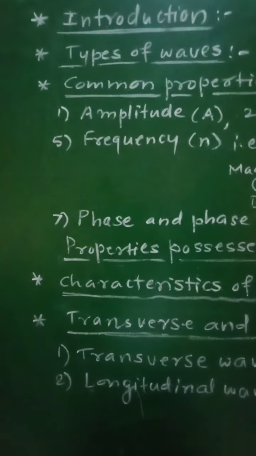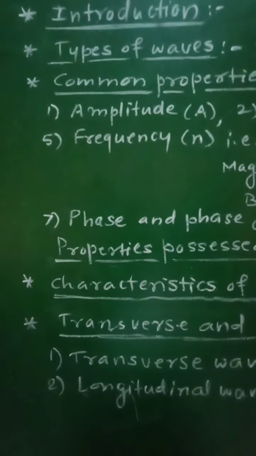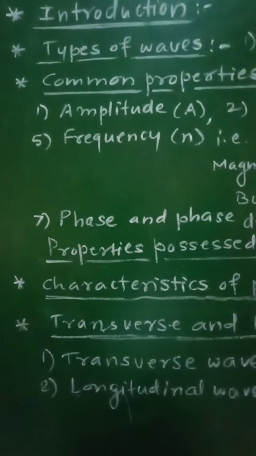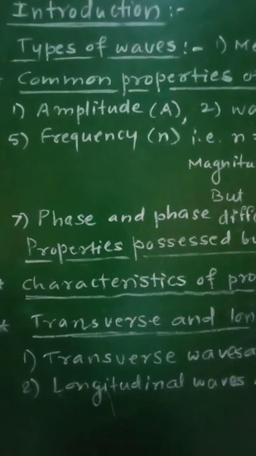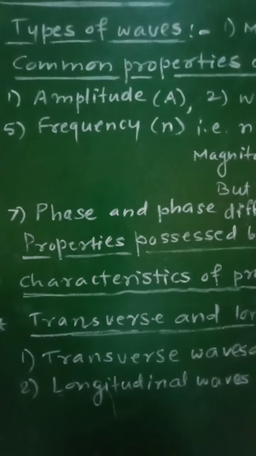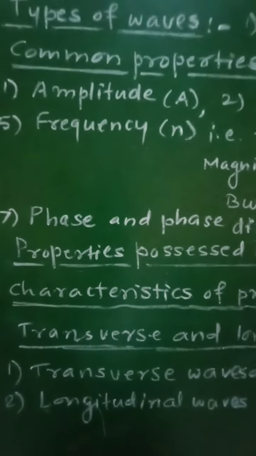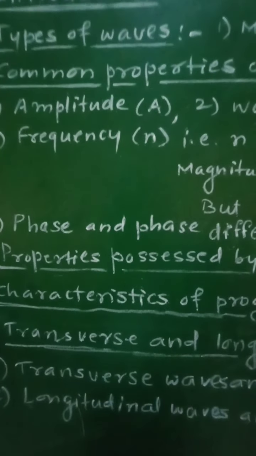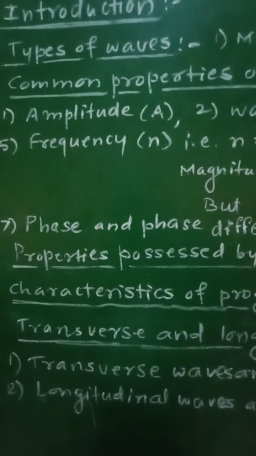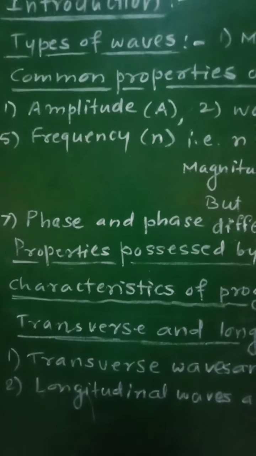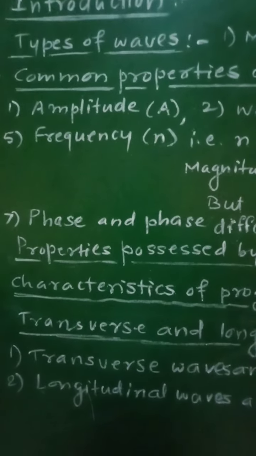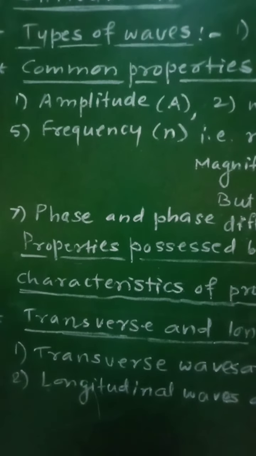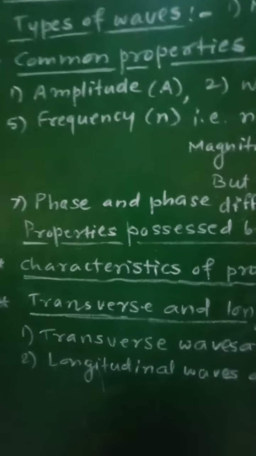The medium should be continuous and elastic so that it will regain its original state after the removal of the deforming force. The second property is that the medium should possess inertia. The medium must be capable of storing energy and of transferring it in the form of waves.